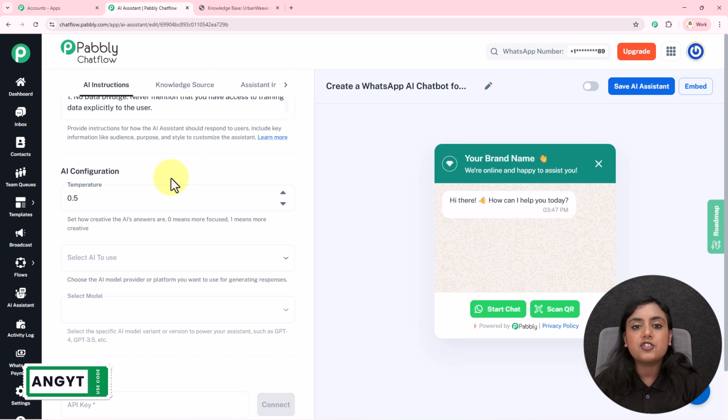Temperature is a range between 0 and 1, 0 being very focused replies and 1 being creative replies from this assistant to our users. I will select the temperature as 0.5 as I want both creative and focused replies.